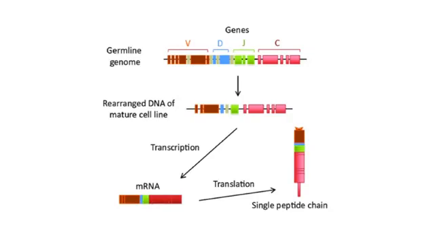Rearrangement of the TCR alpha and beta chain gene segments results in VJ joining for the alpha chain and VDJ joining for the beta chain. After transcription of the rearranged TCR genes, RNA processing and translation, the alpha and the beta genes are expressed as a disulfide-linked heterodimer on the membrane of the T cell.